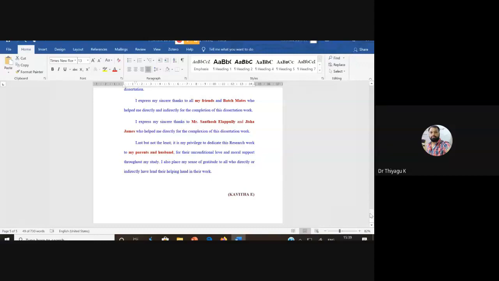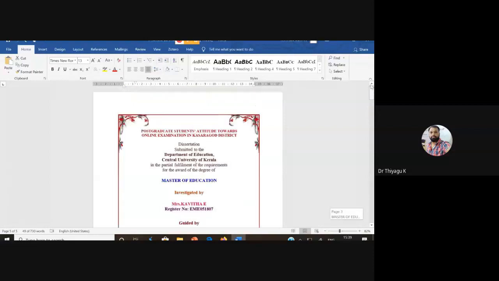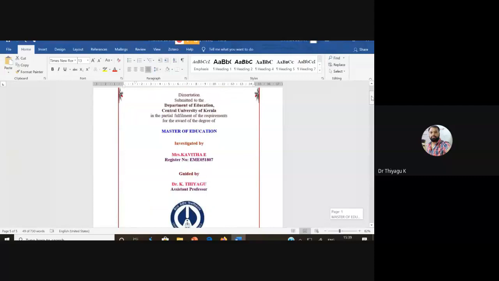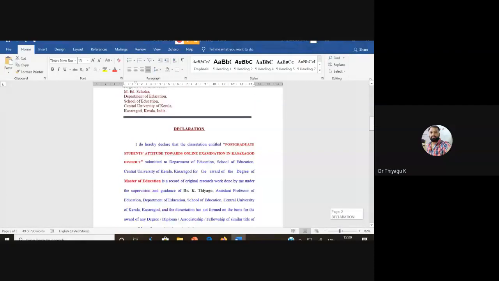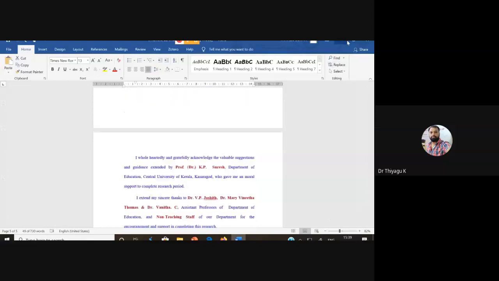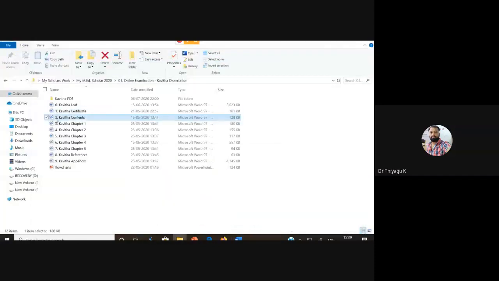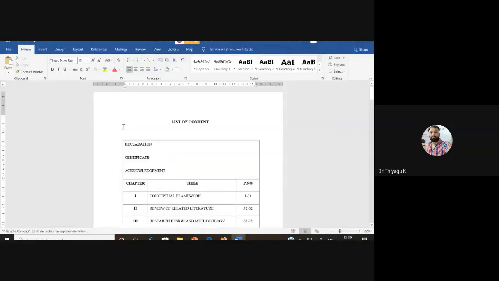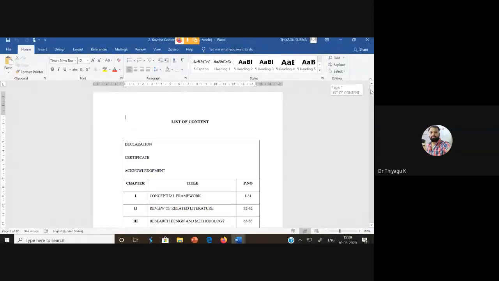So these are the components needed. Just look at it. One is the cover page or title page. Cover page and title page look the same. Then declarations, then certificate, then acknowledgement. After this, we have to add the content. The content is nothing but what is in chapter 1, what the headings are. This kind of content.